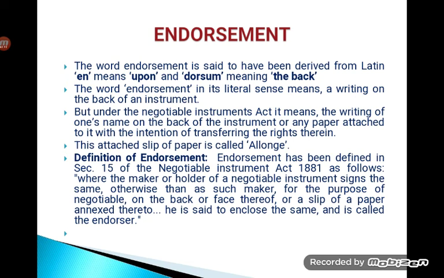Why do we have to sign the instrument? In order to make it transferable, to make it more legal, either on the back or on the face of the instrument, or it can even be a slip of paper annexed. I have already told you that the paper annexed to any particular instrument for the purpose of endorsement is called an allonge. This makes the signatory, the person who signs the instrument, be called the endorser. That is what the last line says: he is said to endorse the same and is called the endorser.